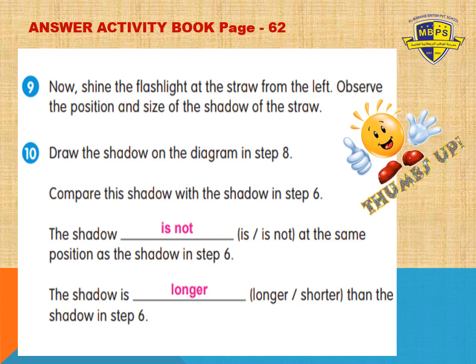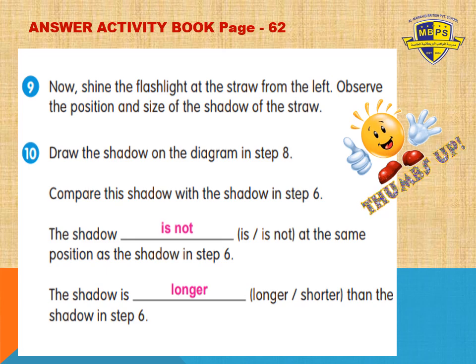In step 9, now shine the flashlight at the straw from the left. Observe the position and size of the shadow of the straw. In step 10, draw the shadow on the diagram in step 6 and compare this shadow with the shadow in step 6. So the shadow is or is not at the same position as the shadow in step 6. Okay, who will tell me? Yes, it will not be. Very good. The shadow is not at the same position as the shadow in step 6.